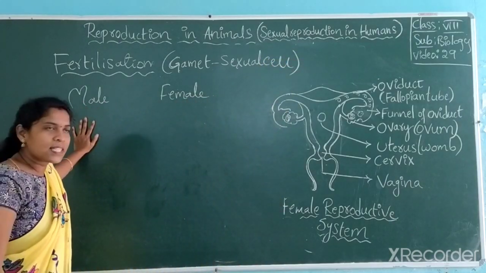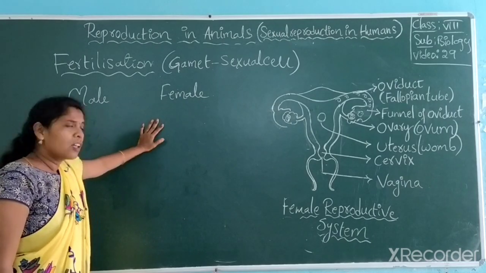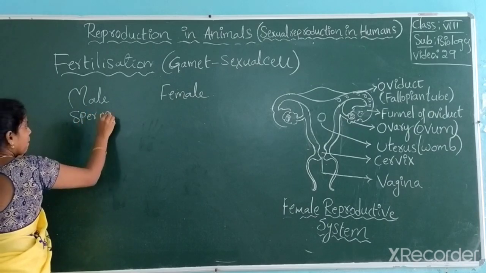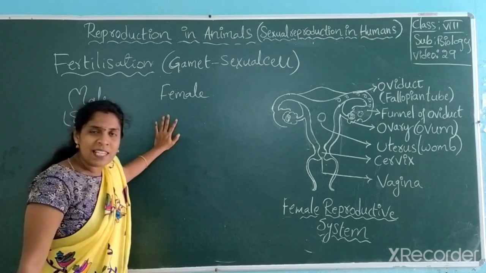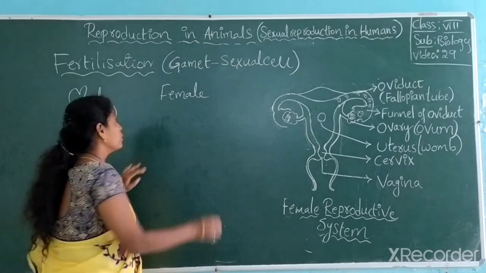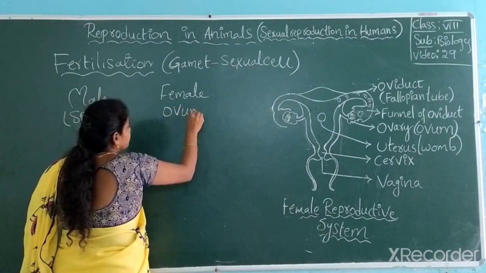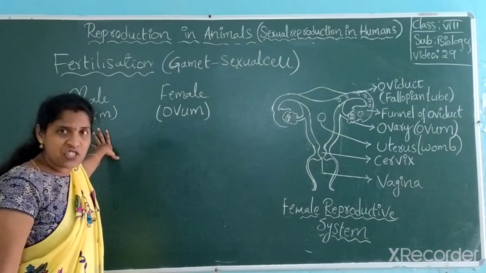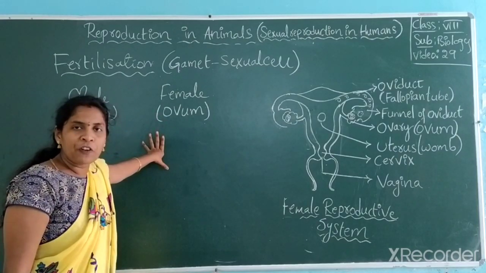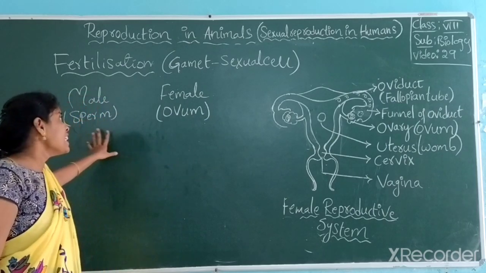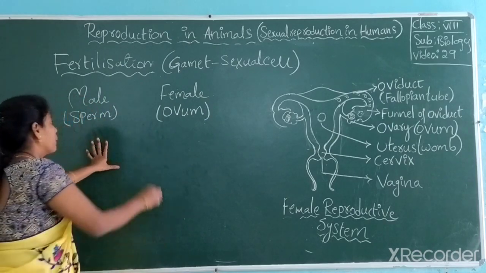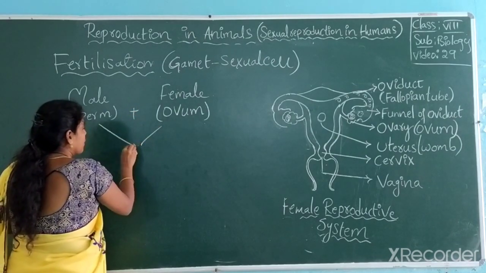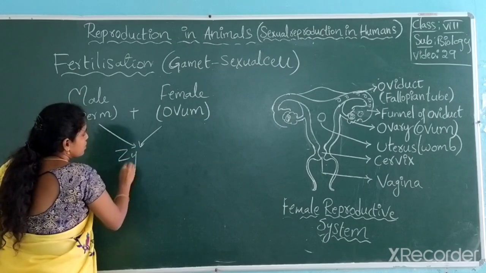What is a male sexual cell? What is a female sexual cell? The male sexual cell is sperm, right? And the female sexual cell is ovum. Sperm is produced from testis. Ovum is produced from ovary. And these two fuse, combine and produce zygote.